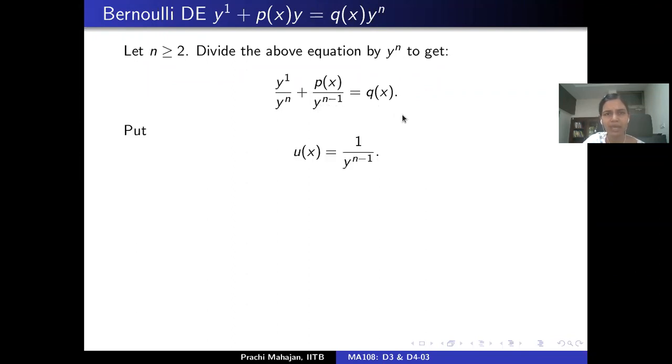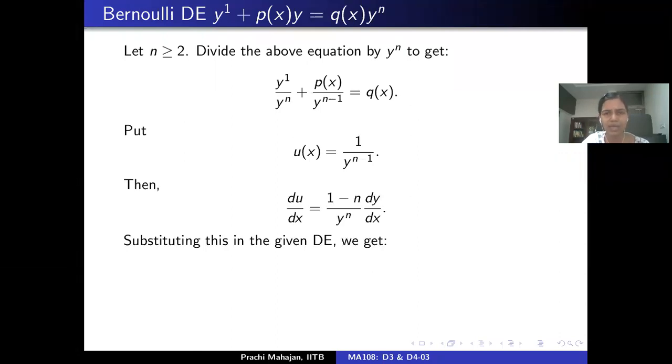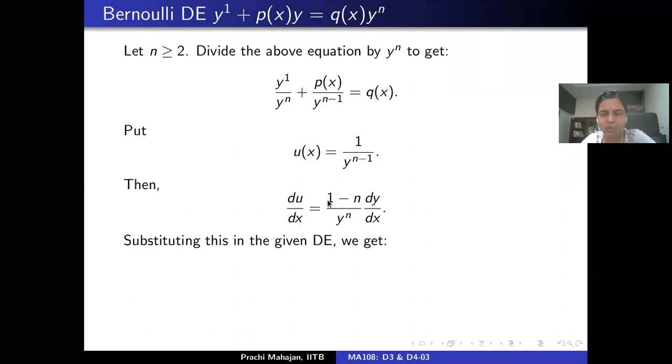All right. Now I'm going to introduce a new variable here. I'm going to write u as 1 upon y to power n minus 1. Now, how does this simplify things? Let us see. If I write u in this manner, then the derivative of u with respect to the variable x would be (1 minus n) by y to power n times dy by dx.